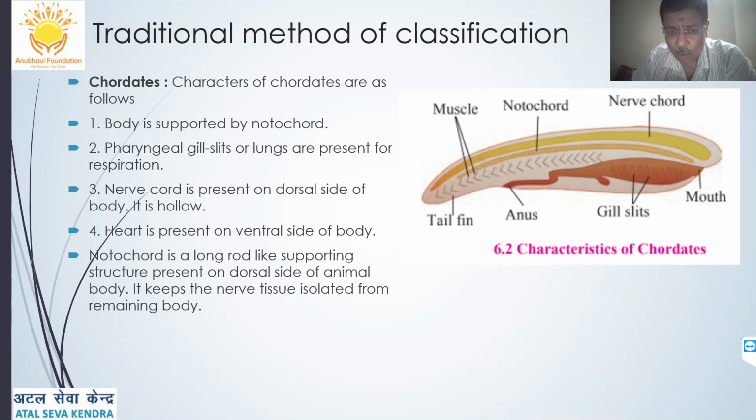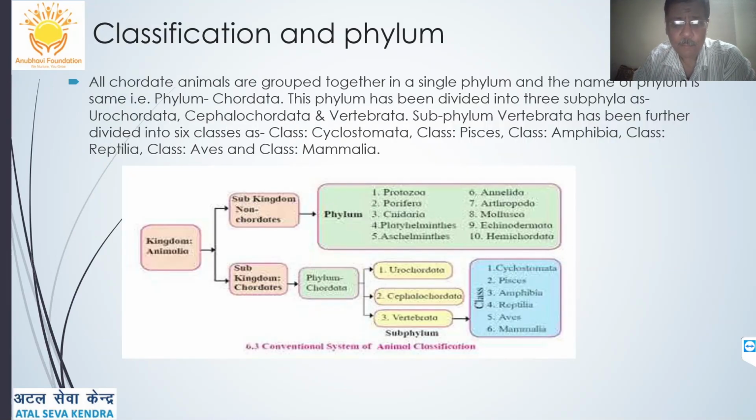Pharyngeal gill slits or lungs are present for respiration. Even we have the gill slits in the initial embryonic development, which are not present later. Then we have the lungs. The nerve cord is present on the dorsal side of the body. The heart is present on the ventral side, which is again an important thing. And the notochord is a long and rod-like supporting structure present on the dorsal side of the animal. It keeps the nerve cord isolated from the remaining body. This is how we are traditionally classifying the organism.